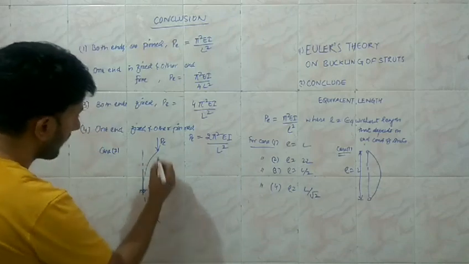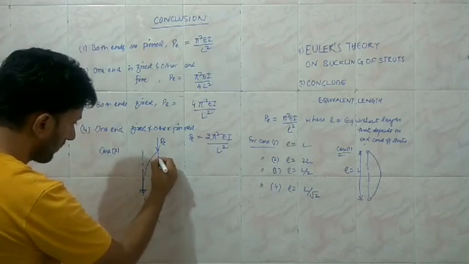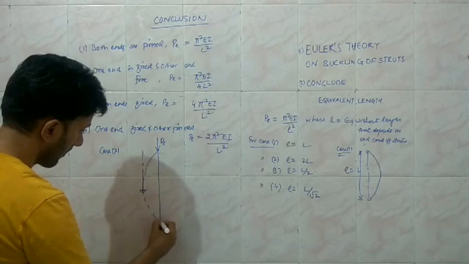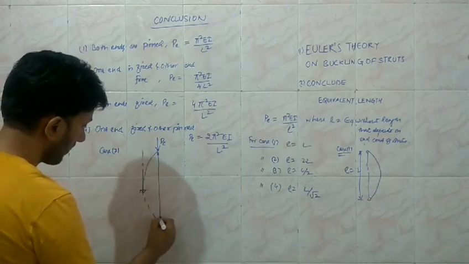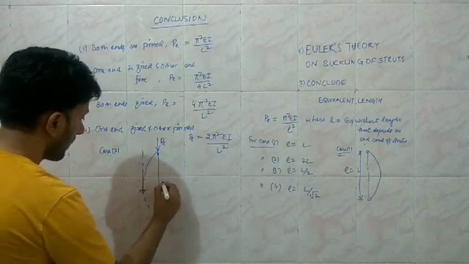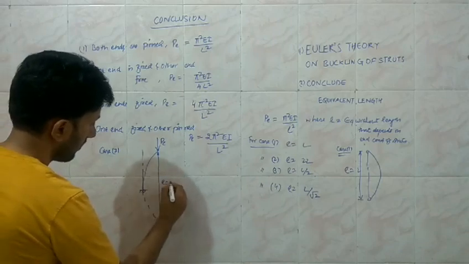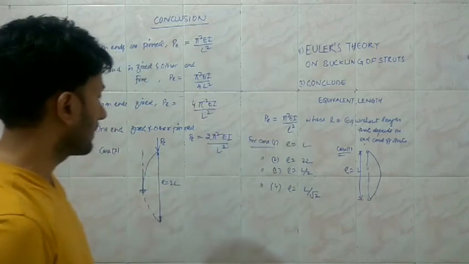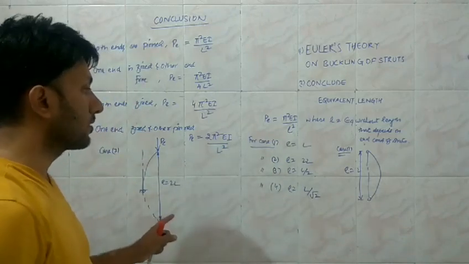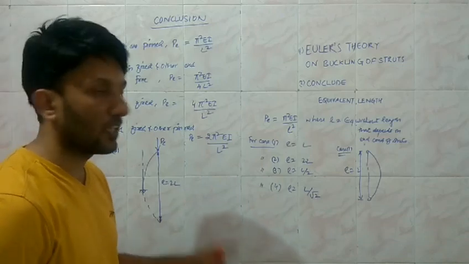and it is identified practically that the length of this half sine wave is equal to 2L. My point here is that the small l is the equivalent length that corresponds to the length of the half sine wave.